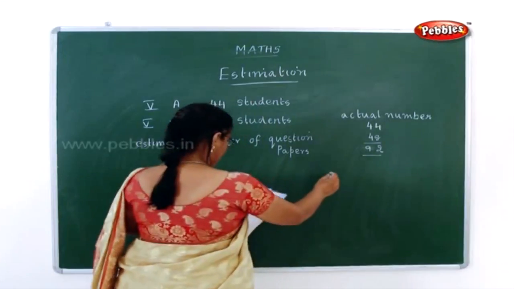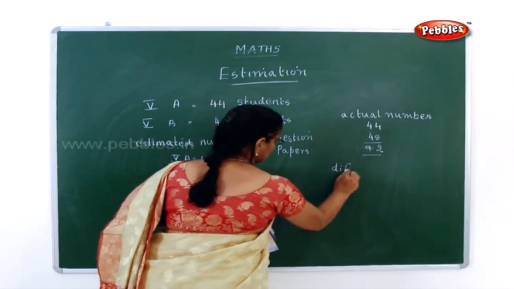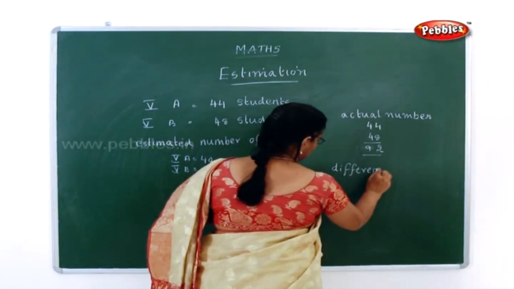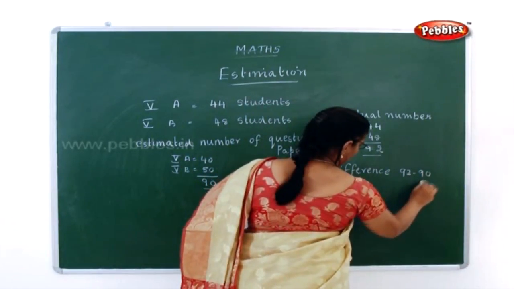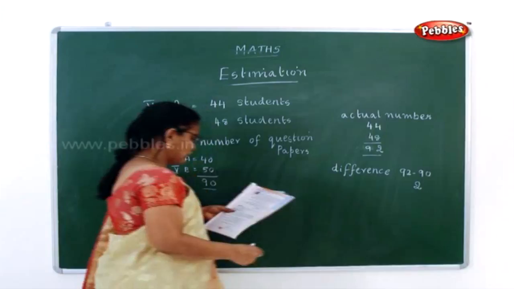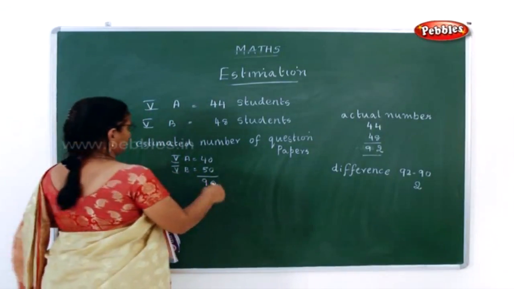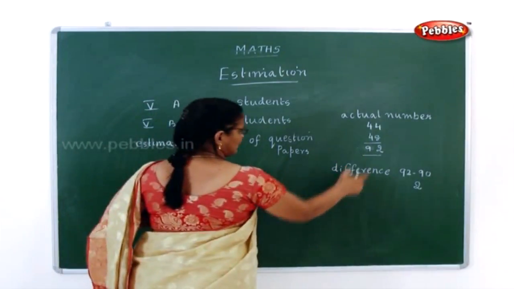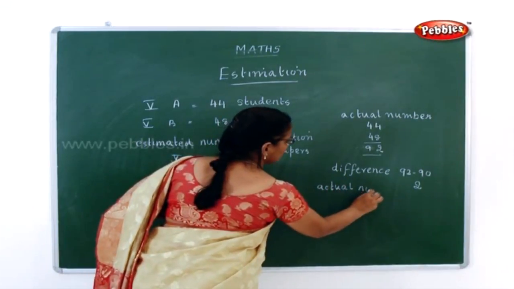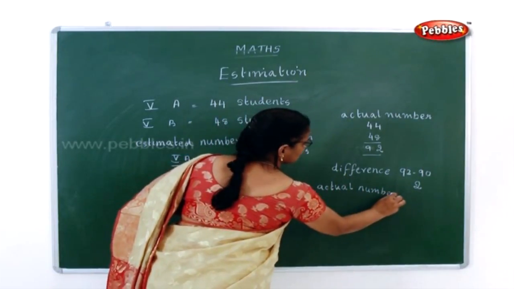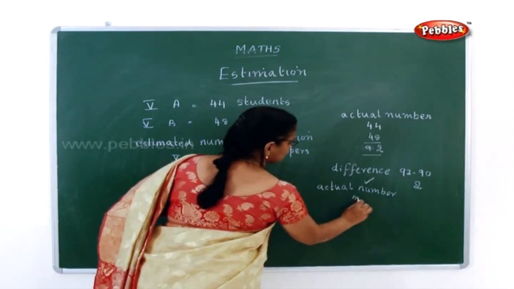So what is the difference here? 92 minus 90, the difference is 2. So now which one is more here, the estimated number or the actual number? It is the actual number. So the actual number is more here.